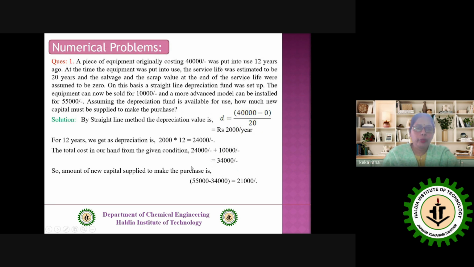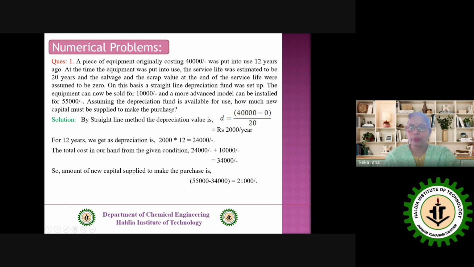Now we're going to discuss some numerical problems based on different methods one by one. The first problem: a piece of equipment originally costing 40,000 rupees was put into use 12 years ago. At the time the equipment was put into use, the service life was estimated to be 20 years and the salvage value, the scrap value at the end of the service life, was assumed to be 0. On this basis, a straight line depreciation fund was set up. The equipment can now be sold for 10,000 rupees and a more advanced model can be installed for 55,000 rupees. Assuming the depreciation fund is available for use, how much new capital must be supplied to make the purchase?